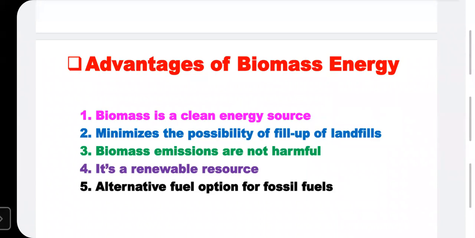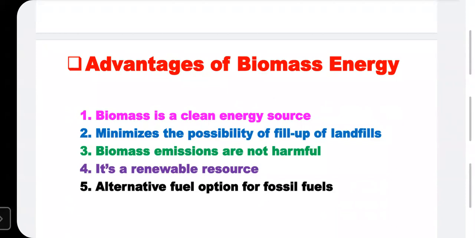But after combustion of biomass, there are very few harmful gases. Only carbon dioxide is released from the biomass, and this is harmless. This is not responsible for the ozone layer also. That's why another advantage is that these are not harmful. Other gases are very harmful to the environment as well as humans because of sulfur dioxide, carbon monoxide. These are very harmful. This is another advantage of biomass energy.